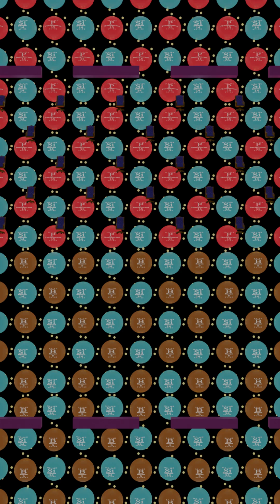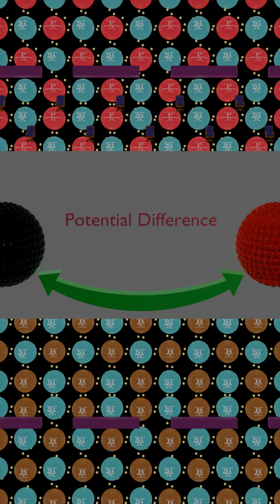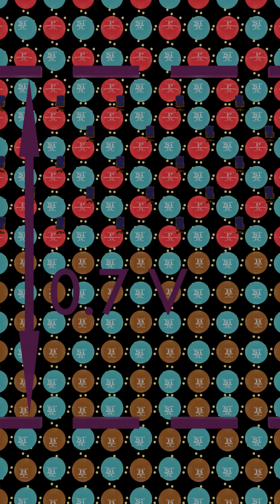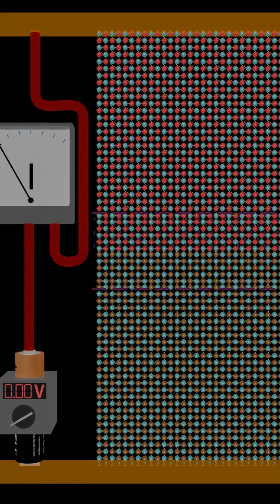There is a difference in charge, with one side of the depletion layer being more negative than the other side, which is more positive. Remembering from before, where a difference in charge exists there is a potential difference. In silicon, this is around 0.7 volts. And this depletion layer is what controls the flow of electrons based on the applied voltage.